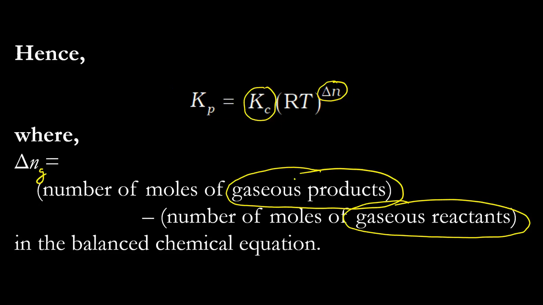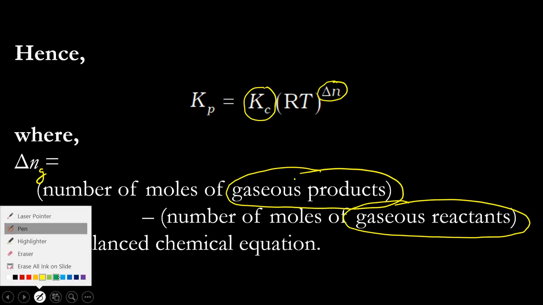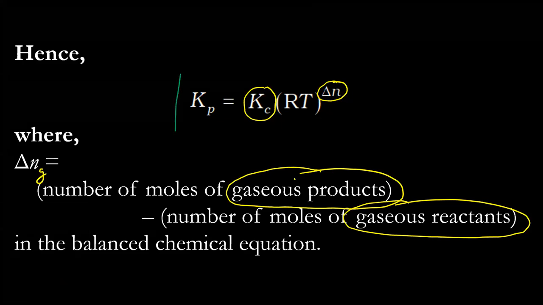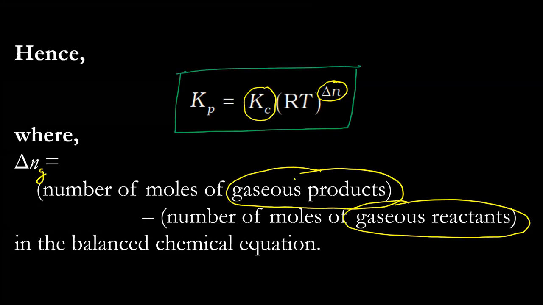This is again a very important formula. Kp equals Kc RT to the power delta Ng, where Kp is equilibrium constant in terms of partial pressures and Kc is equilibrium constant in terms of concentrations.